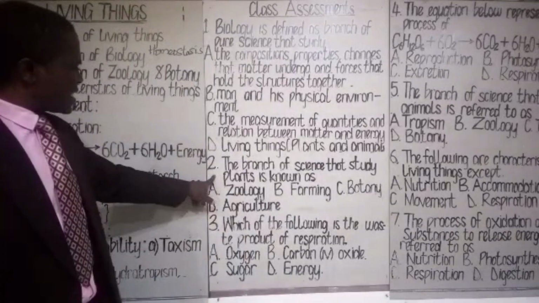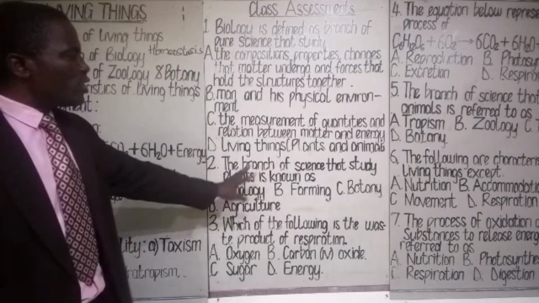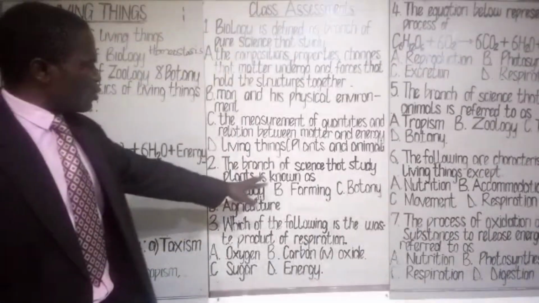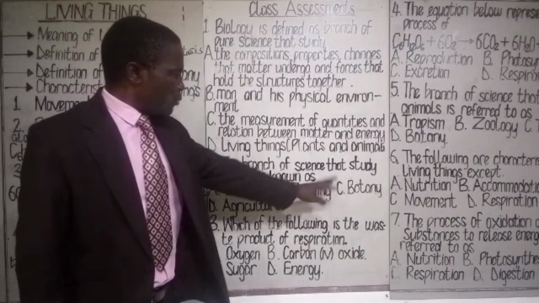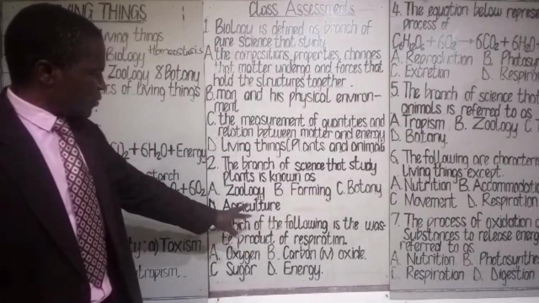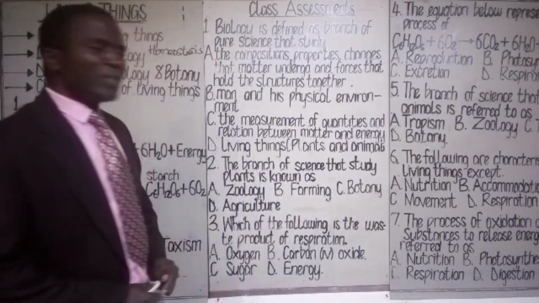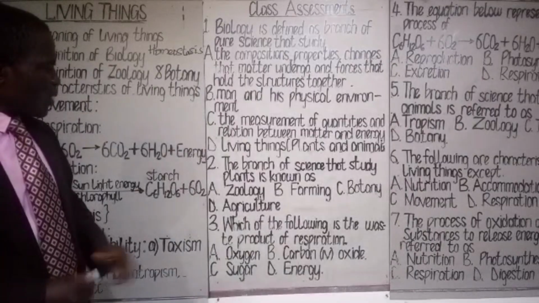Now, question class assessment 2. The branch of science that study plants is known as dash. A. Zoology. B. Farming. C. Botany. D. Agriculture. So the most appropriate option here is botany. Botany is a branch of pure science that study plants.